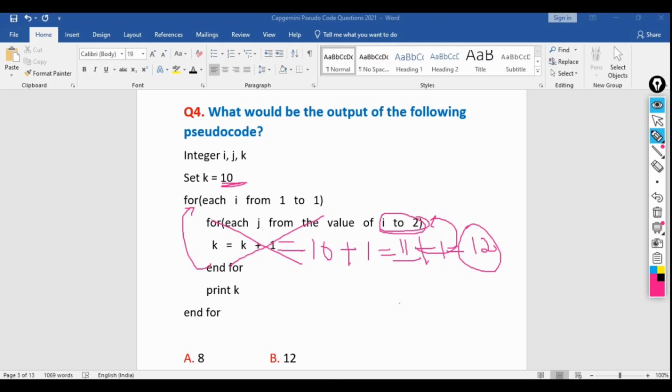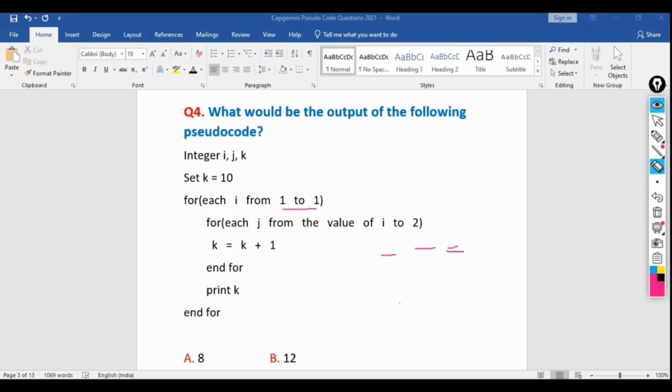So if you see here carefully, i value is starting from 1 to 1. That means next time the iteration will not be happening here. Only one time the iteration will happen. So what is the final value of k? Here we need to print outside the inner for loop. So print k. So what is the k value? 12. So simply 12 will be the output.